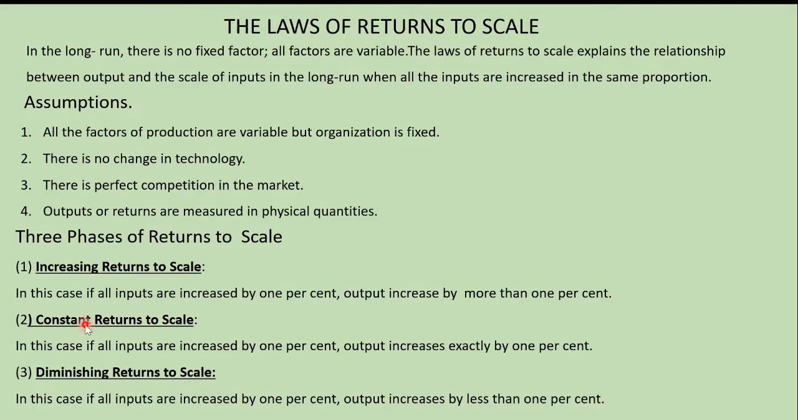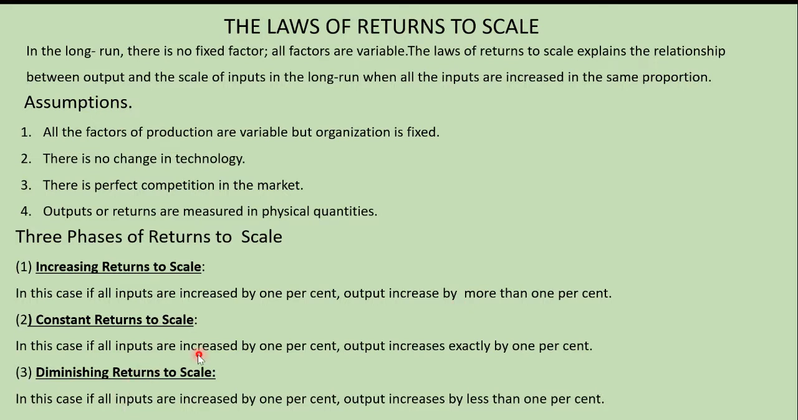First one is called as increasing returns to scale. What do you mean by increasing returns to scale? In this case, if all the inputs are increased by 1%, output increases by more than 1%. Suppose if you increase the labor and capital by 1 unit, the quantity increases by more than 1 unit. That is only called as increasing returns. Suppose I am investing 10 rupees, but I am getting 25 rupees. That means I am getting more. That is only called as increasing returns.